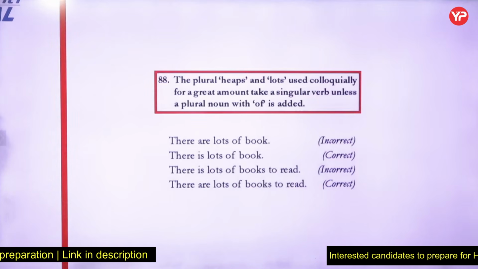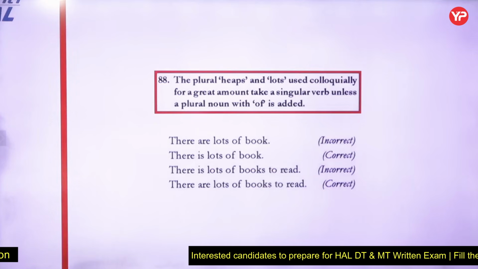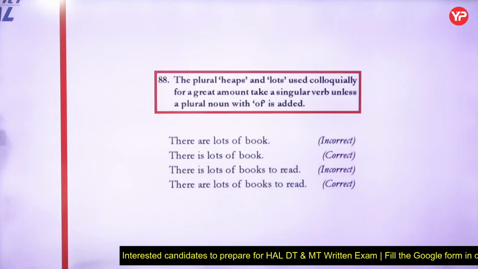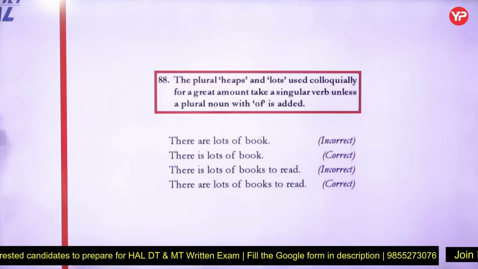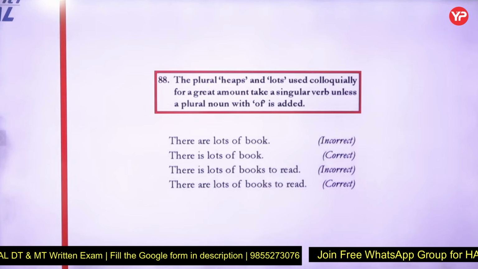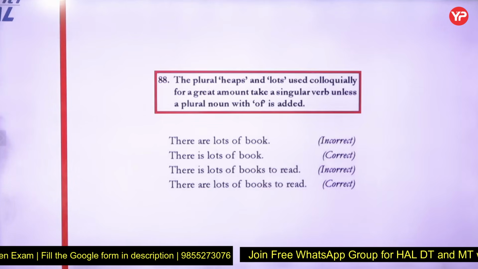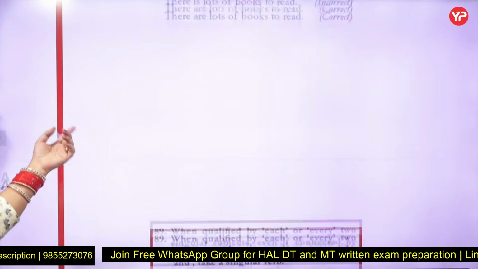Not asked till now, but I will just give a recap of it. The plural heaps and lots, used colloquially for a great amount, take a singular verb unless a plural noun with of is added, right? So there is lots of books, there are lots of books to read. Both the statements are correct. It depends on whether it is used with of added or taken in a singular way.